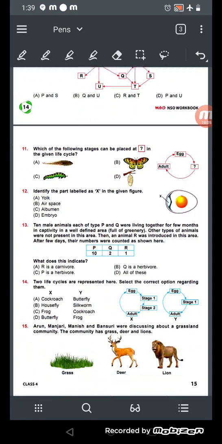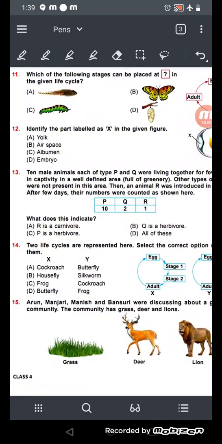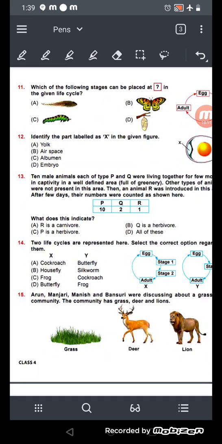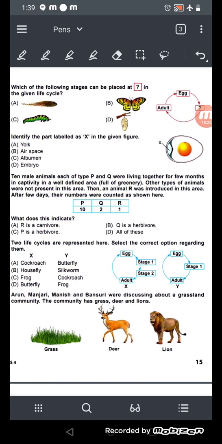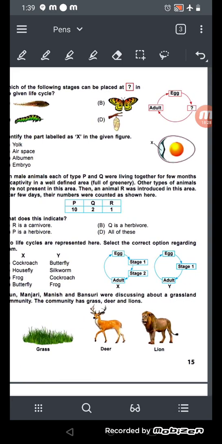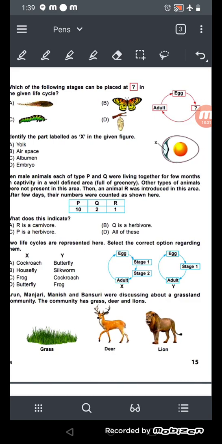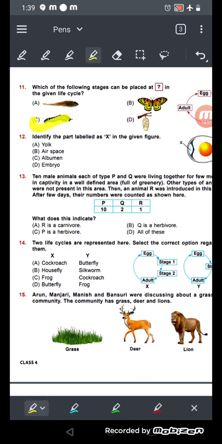Okay, now number 11. Which of the following stages can be placed at the question mark in the given cycle? So adult, egg and dash. What can we say? Caterpillar. The answer will be C. Now identify the part labeled as X in the figure. So which one is this? The part will be the air space.